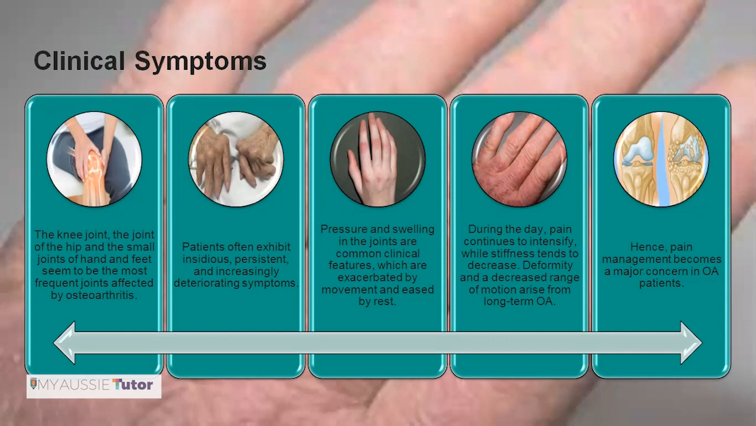Basically, there is pain and there is stiffness. The pain intensity increases during the day, while stiffness tends to decrease during the day. The stiffness increases during the night, but especially in the morning, there is morning stiffness. There is also deformity and a decreased range of motion in specific joints where there is long-term OA. Hence, pain management becomes the most crucial aspect of managing osteoarthritis in patients.